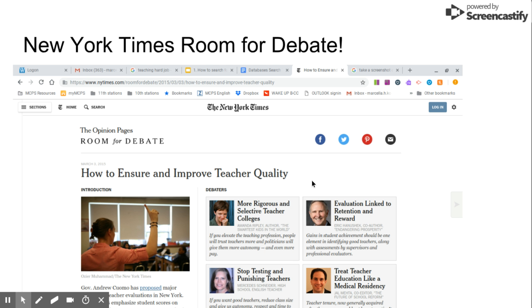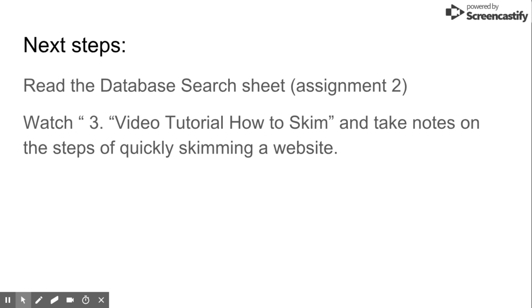And if you're having a hard time deciding what the two sides of your topic are, something like New York Times Room for Debate might help you find good sources, but also think about how you might divide your thesis up into a side you're arguing and a counterpoint. So that's it. Your next step is to actually read that database search sheet and maybe click around to see if any of those databases work for you, and to then move on to number 3, the video tutorial about how to skim.